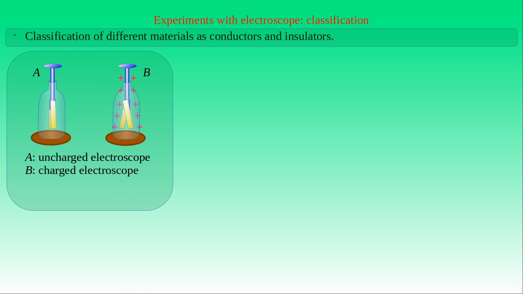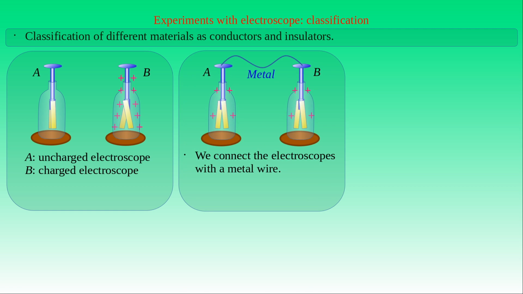We can use the golden leaf electroscope to classify different materials as electric conductors or insulators. If we have two electroscopes of the same type, denoted with the letters A and B, and we charge or electrify electroscope B, then its gold leaves will spread apart, indicating the presence of charge on the surface of the leaves. Let us connect the charging plates of the electroscopes with a metal wire.